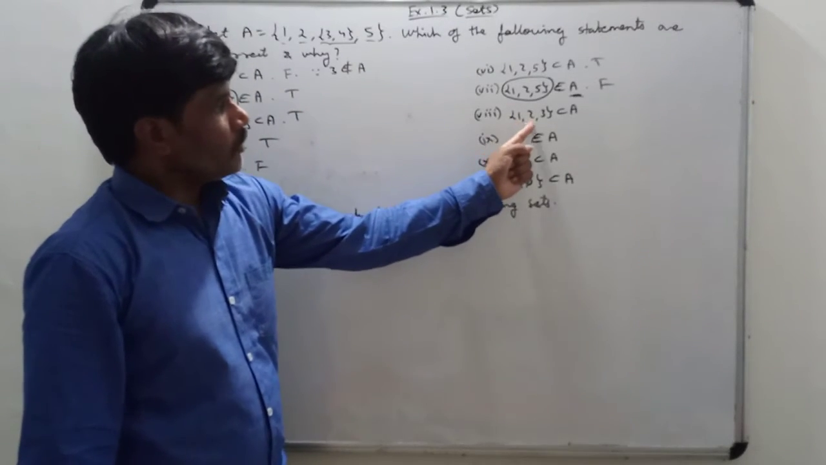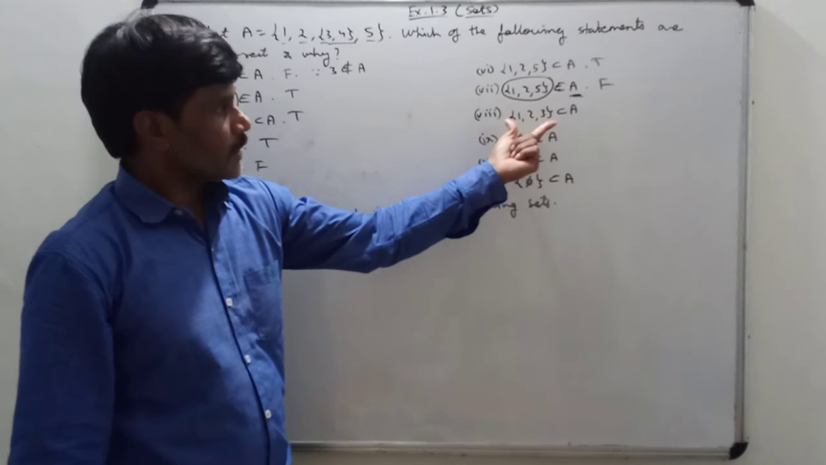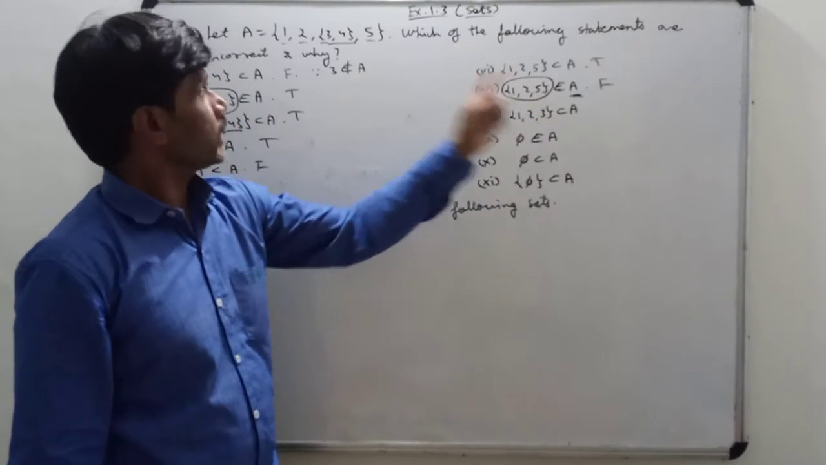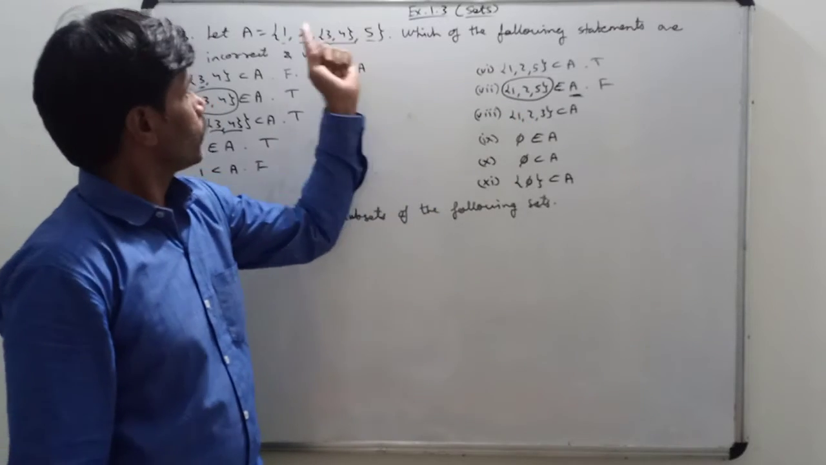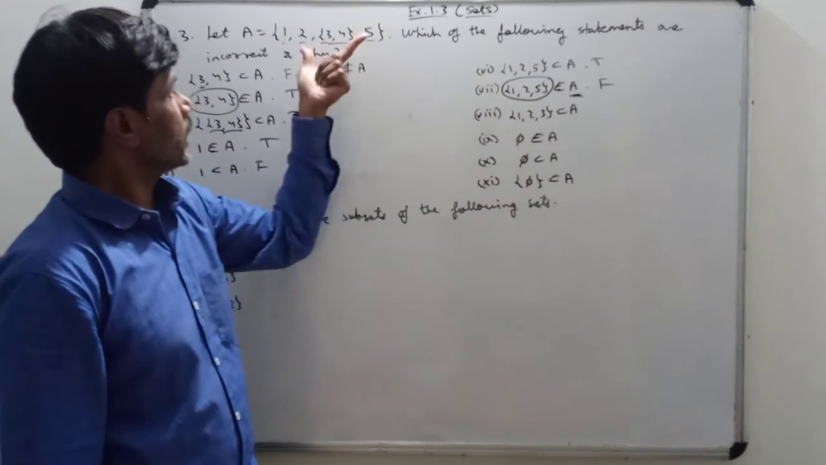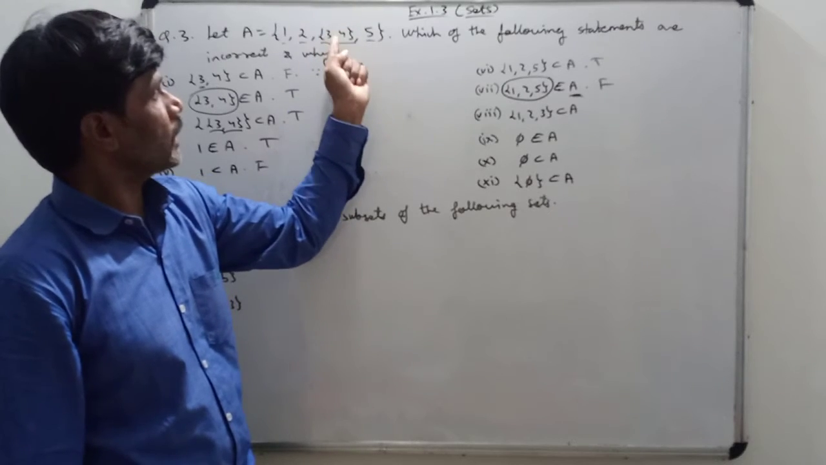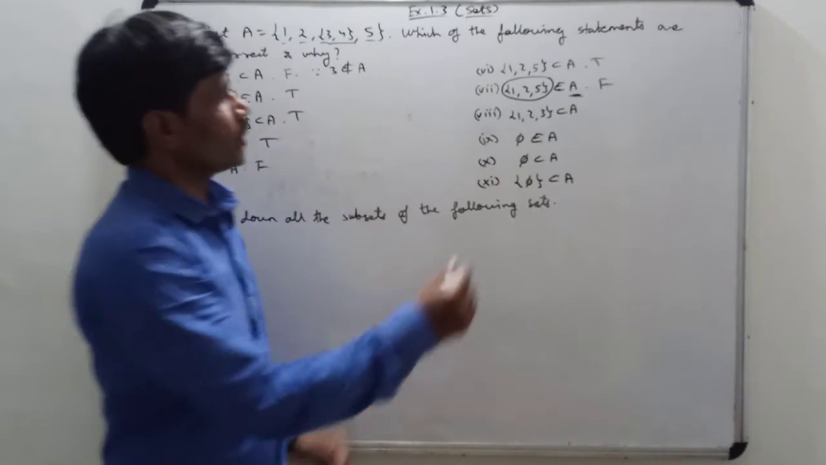Okay, next: the set {1, 2, 3} is a subset of A. A set containing elements 1, 2, 3 is a subset of A. Let us check. Is 1 present in A? Yes. Is 2 present in A? Yes. Is 3 present in A? No, 3 is not present. 3 is present only along with the set containing another element 4. So this is false.